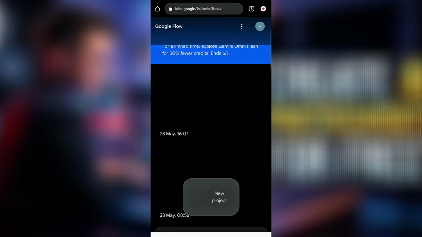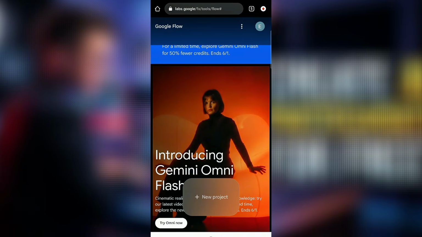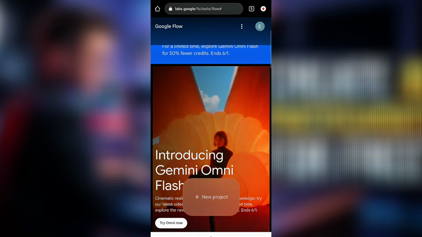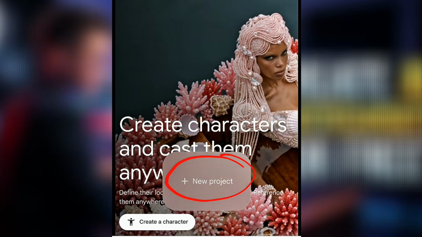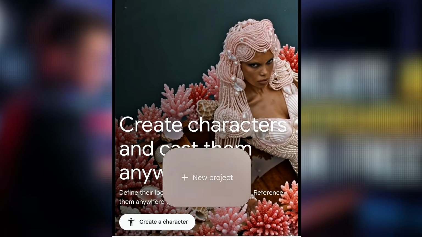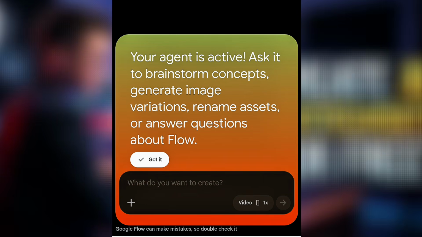So once you are here, you just have to exercise patience for this particular site to load very well. So I'm going to select my preferred email that you want to log in with. After you've selected that, you wait again. Now as you can see, the interface is actually loading. So you've gotten yourself to this place. The only place you need to tap is this place that says what? New project. Good. So once you tap on this new project, boom, the main working space of Flow will now display. So this is how this stuff will actually look like.